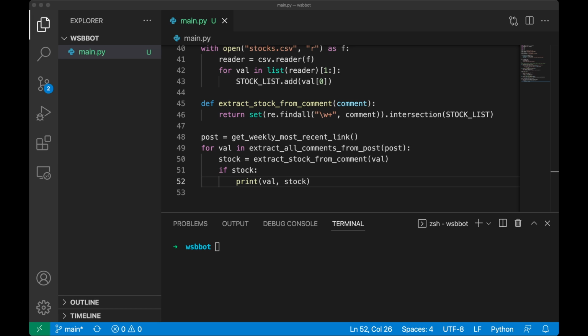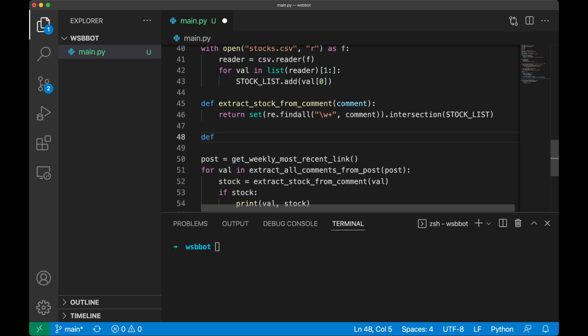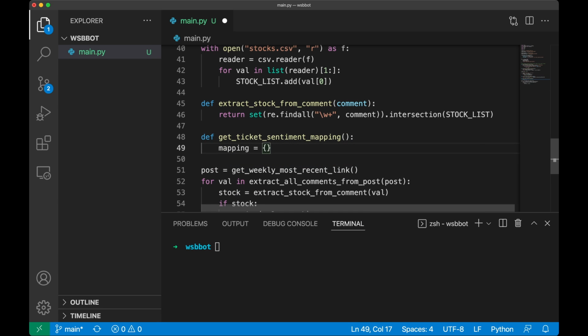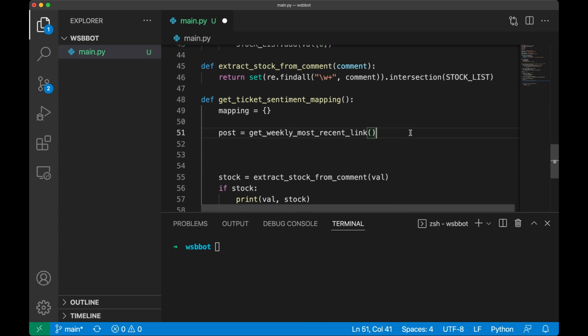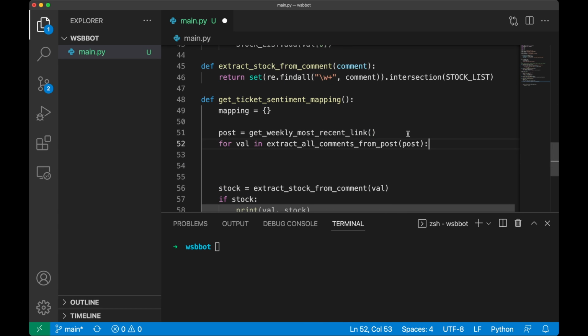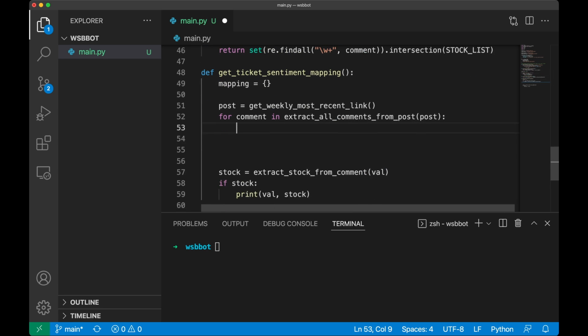To do this effectively, we need to reverse the problem statement a little bit, because we don't really care about what one specific comment says about a stock. We care more about the aggregate opinion for each stock ticker that's mentioned, even if that stock is mentioned across multiple comments. So I think the best way to do this is to have a mapping between stock tickers and sentiment polarity values for comments in which that ticker is mentioned.